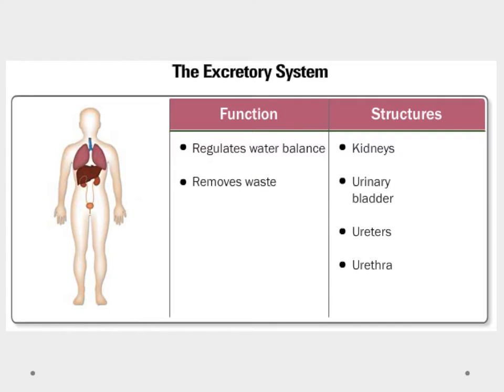The excretory system is made up of the kidneys, the urinary bladder, the ureters, and the urethra, and this is what regulates water balance in the body. It also is important in removing wastes from the body as well.